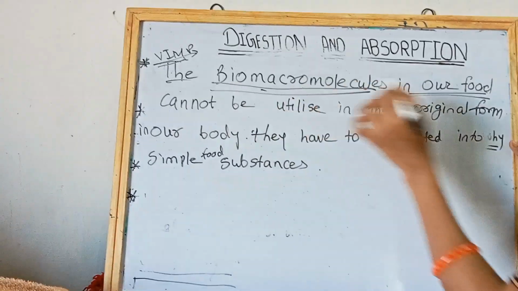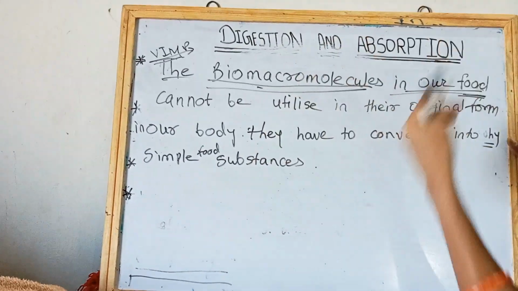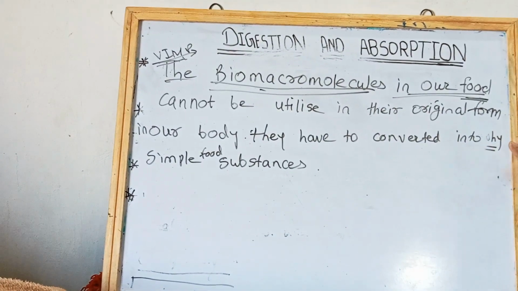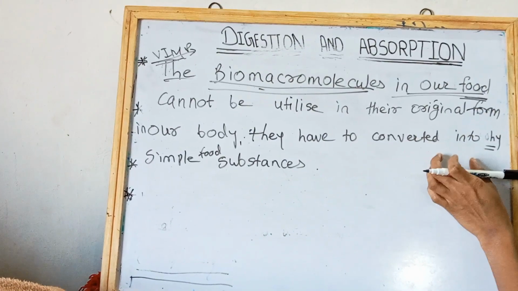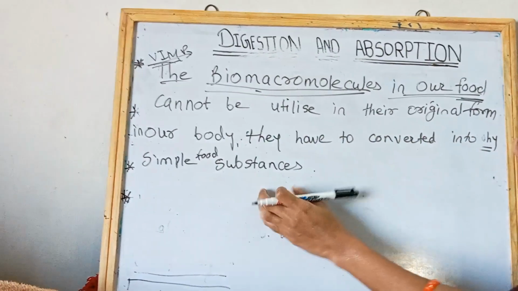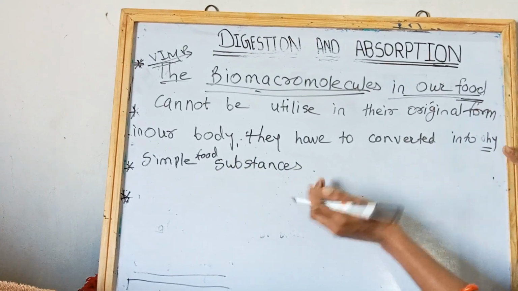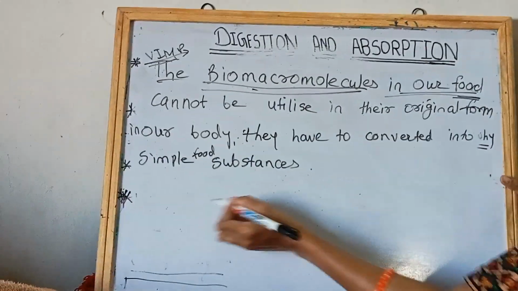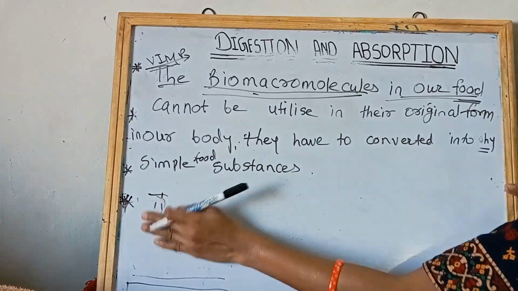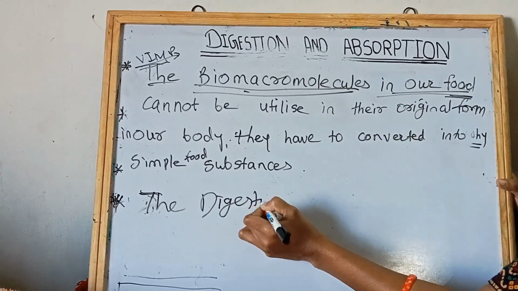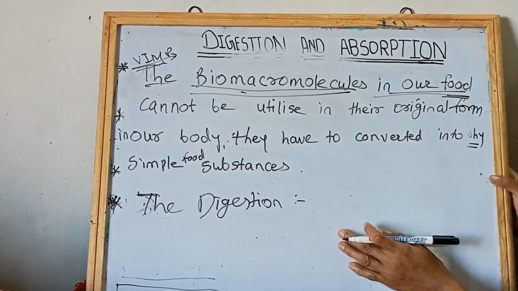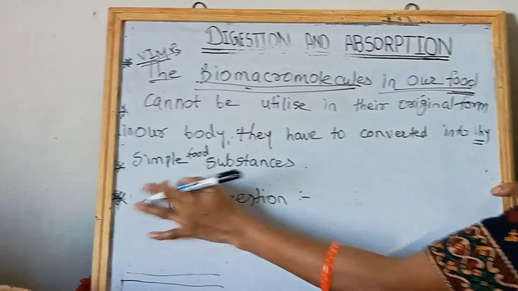The biomacromolecules in our food cannot be utilized in their original form in our body. They have to be converted into simple food substances. Okay, so that's why digestion has to take place. Then the next point is digestion.